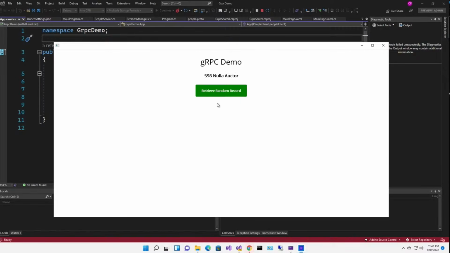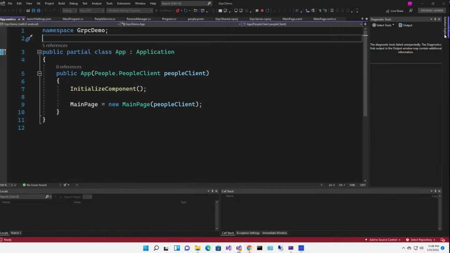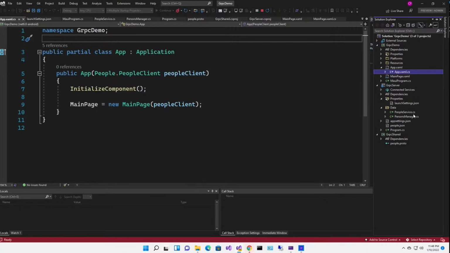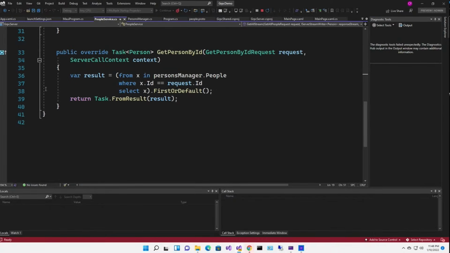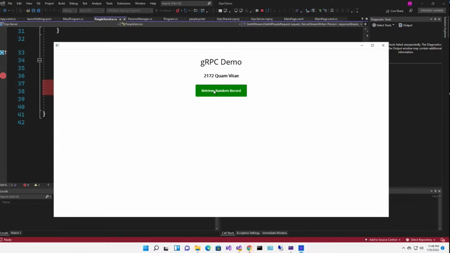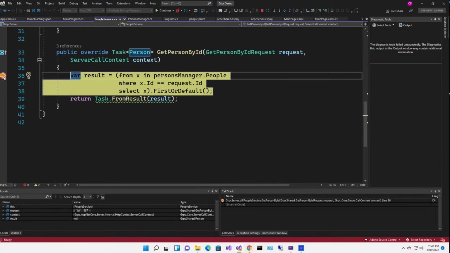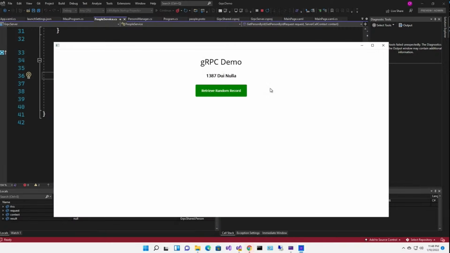Boom. Now the first time you run it, it's going to take some time because that JSON file has to load up. But the second time, boom, boom. And of course, we can put a breakpoint in people service, get person by ID, right there. Boom. Yes. So as you can see, this is working very much like an API layer, except that there's much less ceremony. And it turns out it's more performant and more scalable.